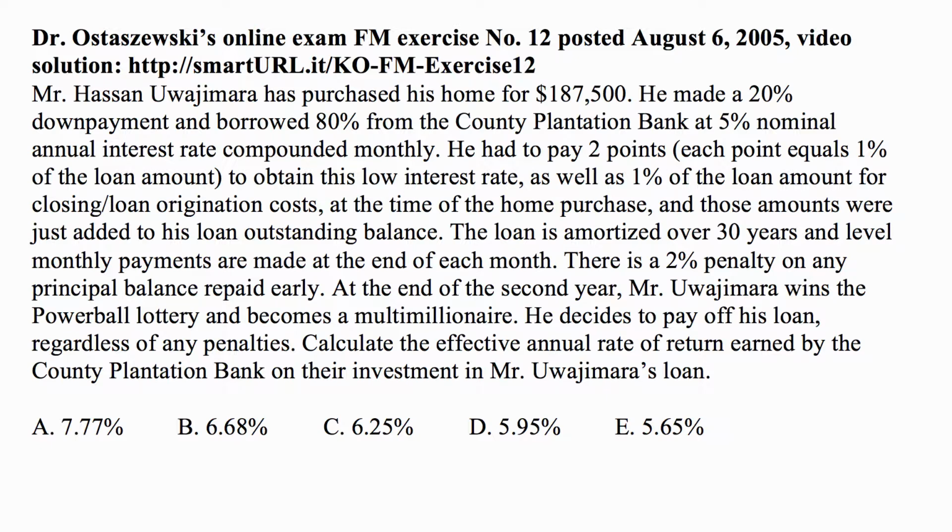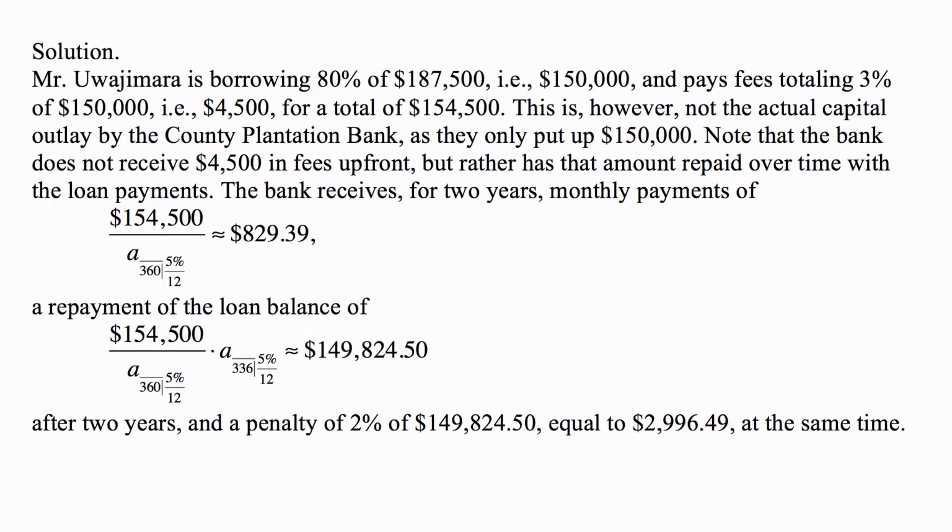The loan is amortized over 30 years, and level monthly payments are made at the end of each month. There is a 2% penalty on any principal balance repaid early. At the end of the second year, Mr. Wajimara wins the Powerball lottery and becomes a multimillionaire. He decides to pay off his loan regardless of any penalties. Calculate the effective annual rate of return earned by the County Plantation Bank on their investment in Mr. Wajimara's loan.